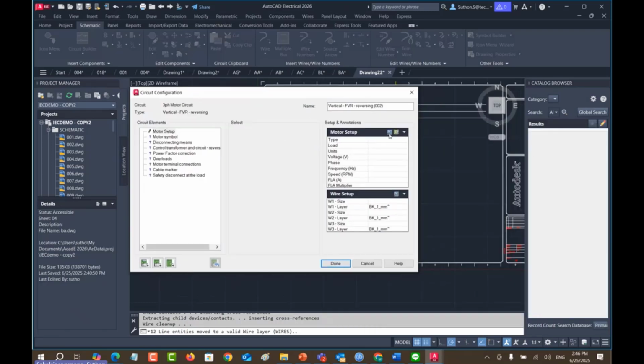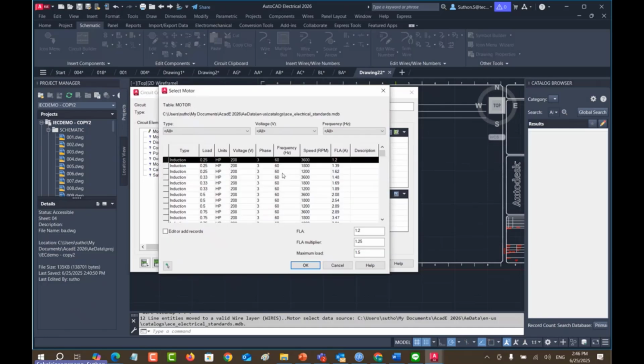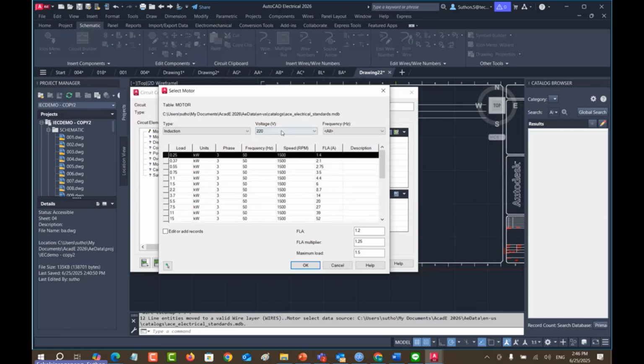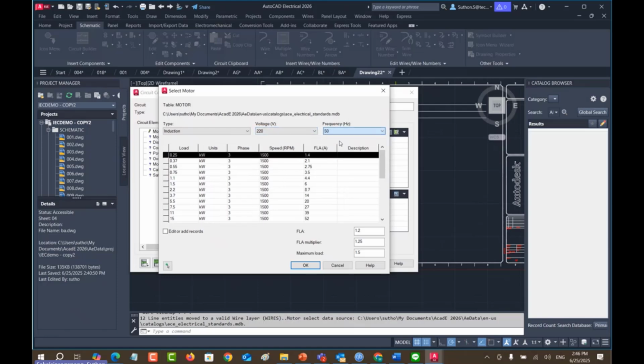And then you can choose what size of the motor. For example, induction, single phase, or synchronous motor. This time, I will use the induction, which is quite useful and widely used in manufacturing, right? And the voltage for my country, I use 220 volts, and frequency in Thailand we use 50.